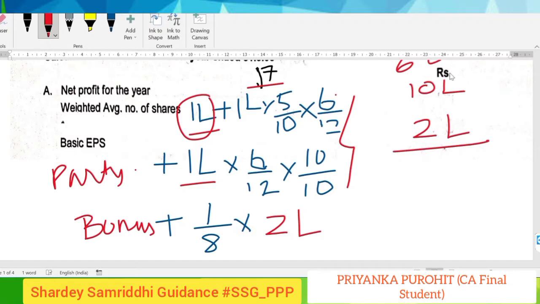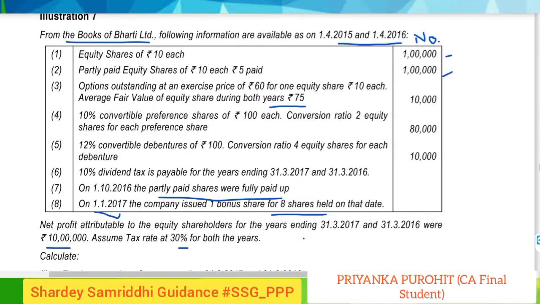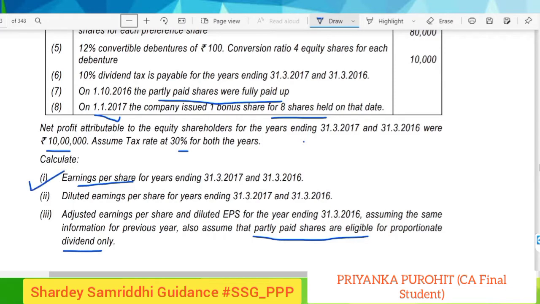You can calculate it. This 1 lakh plus 25,000 partly paid shares, then again partly paid shares when they are fully converted for 6 months, that will come to 50,000, and now the bonus number of shares would be again 25,000. 1 by 8 into 2 lakhs will give you 25,000. So the total number of shares would be 2 lakhs. So now the EPS would be calculated as 10 lakhs divided by 2 lakhs, which gives us the EPS of rupees 5. So we have completed the first part of the question.